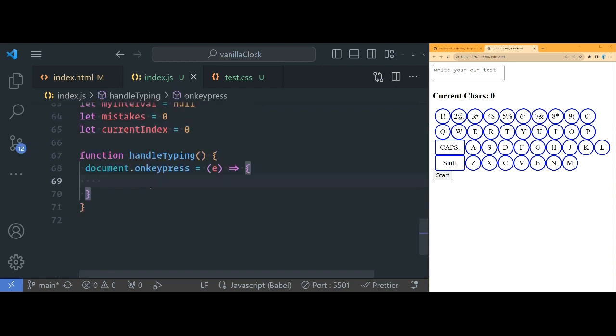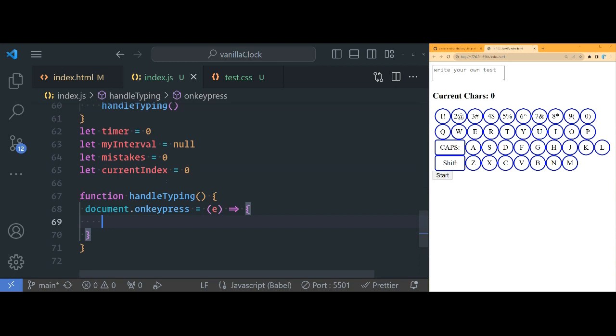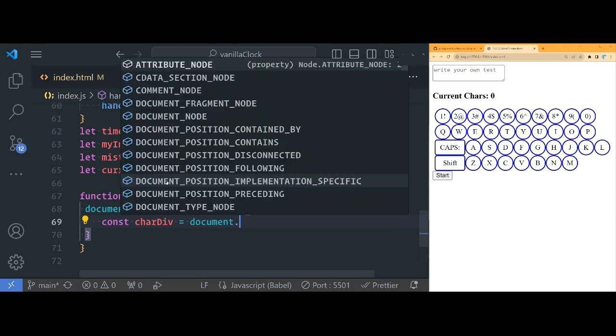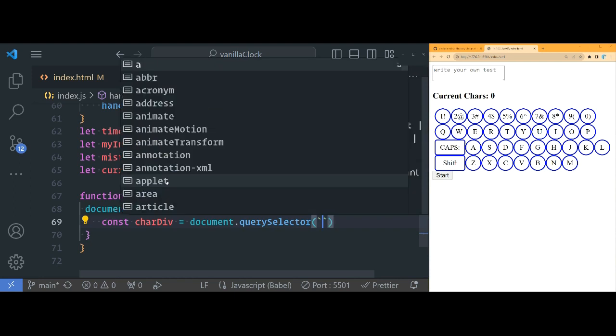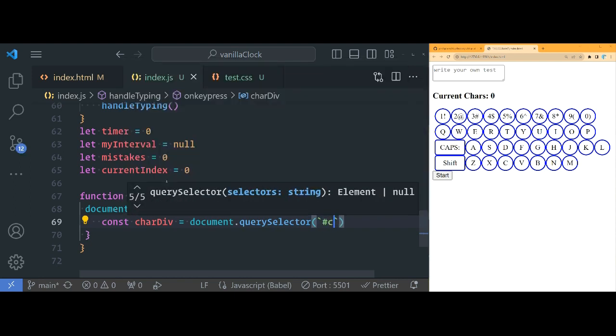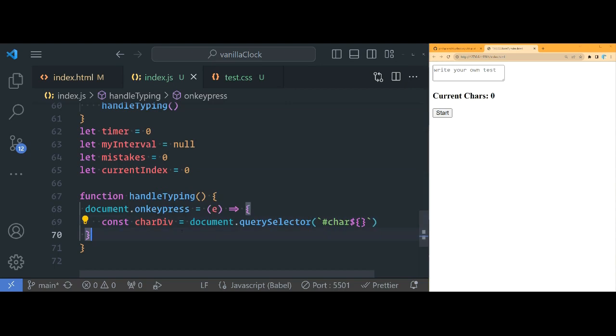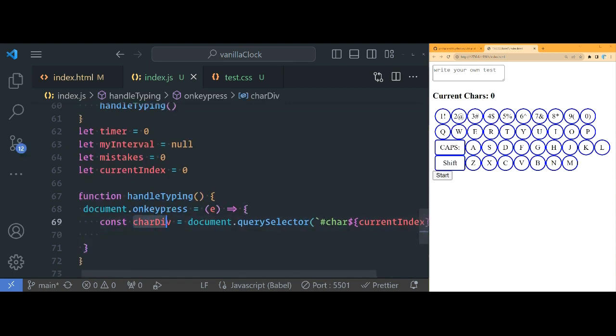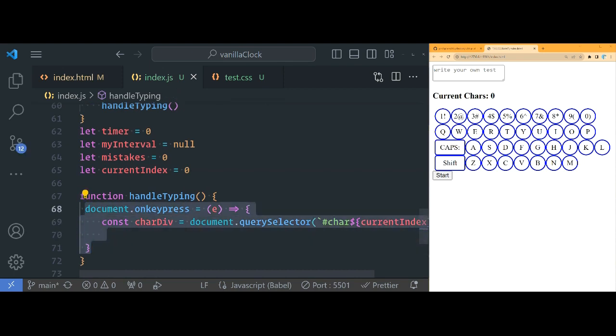So when they press a key after we render the text, we want to know, hey, which div are you currently on right now? So const characterDiv, this is the current character div that they're on. And that's going to be equal to document.querySelector. And remember, we gave this an ID of char. How do we get the index? That's from the current index right here. So this will always be the first character that they're on when they press a key. So this will change every time they press a key.